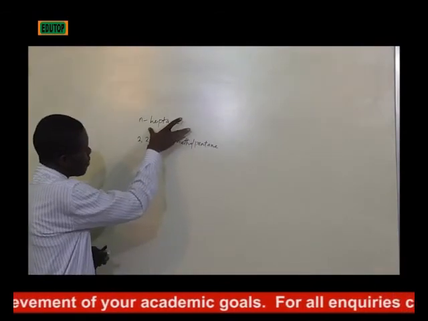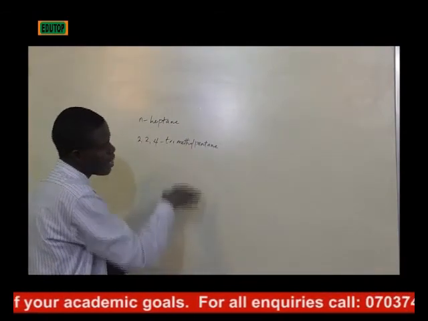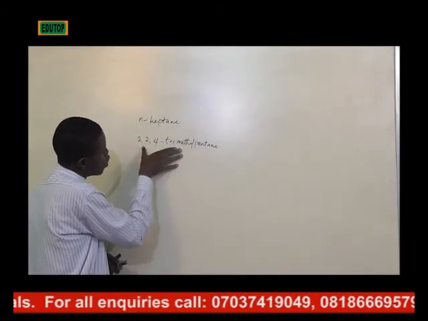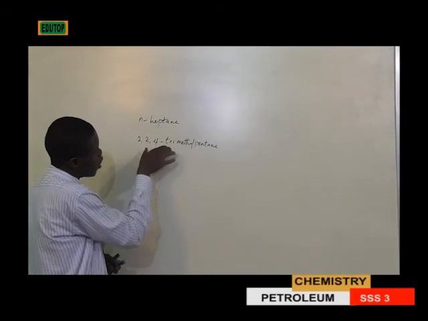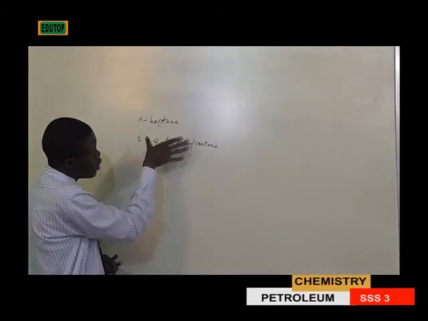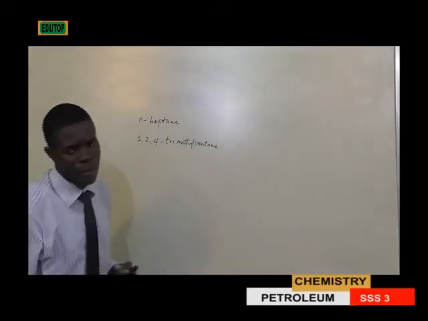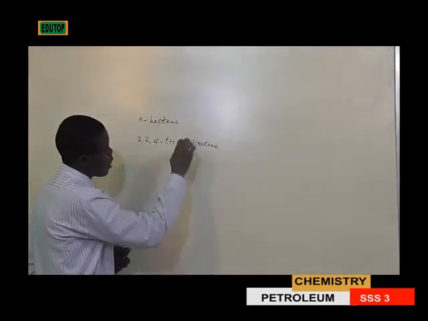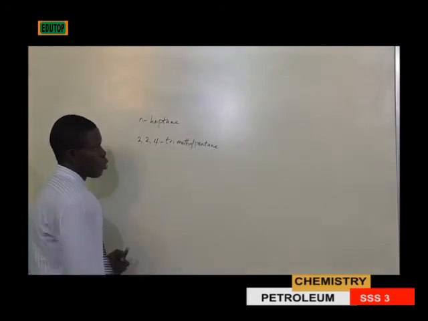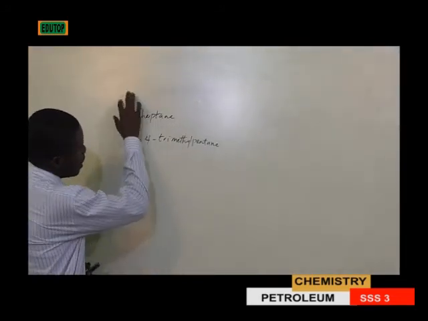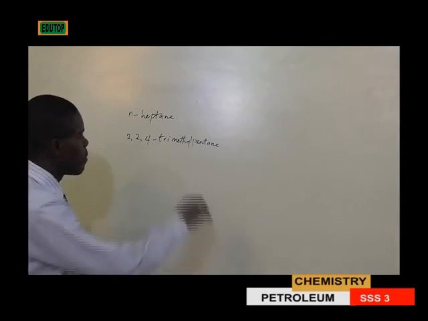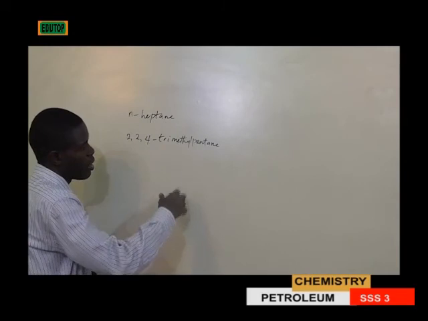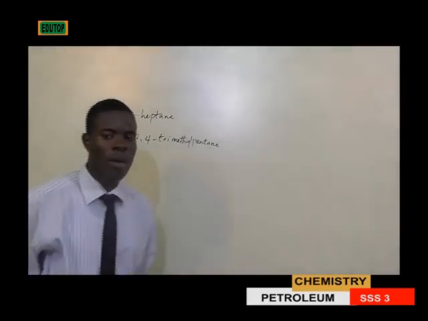Where this is the normal heptane, this is 2,2,4-trimethylpentane. So this one has been converted to this by the process known as reforming, and this is of more quality than this because this one is prone to knocking because of the fact that it is a straight chain. So the more the branching of the compound, the better the quality of the compound.